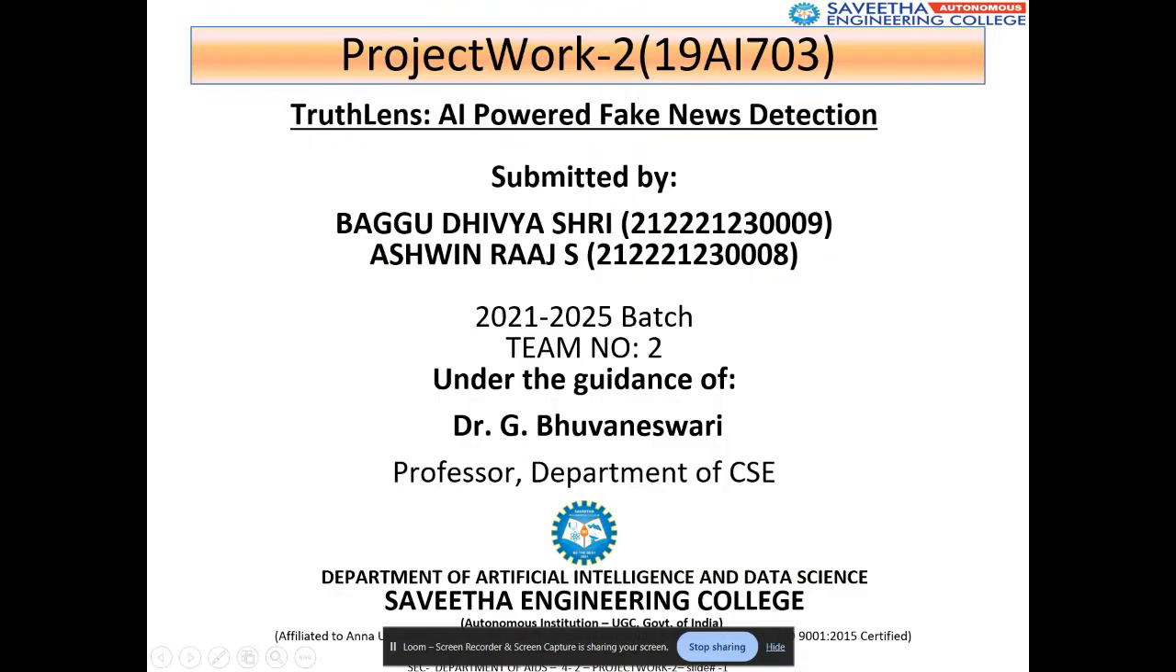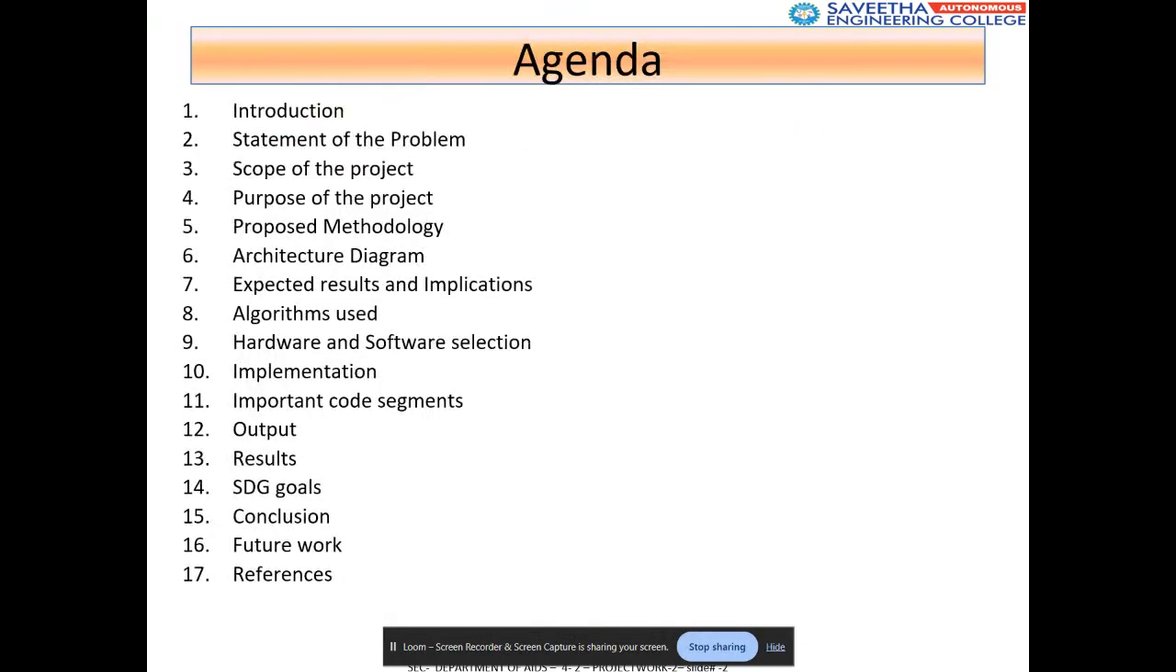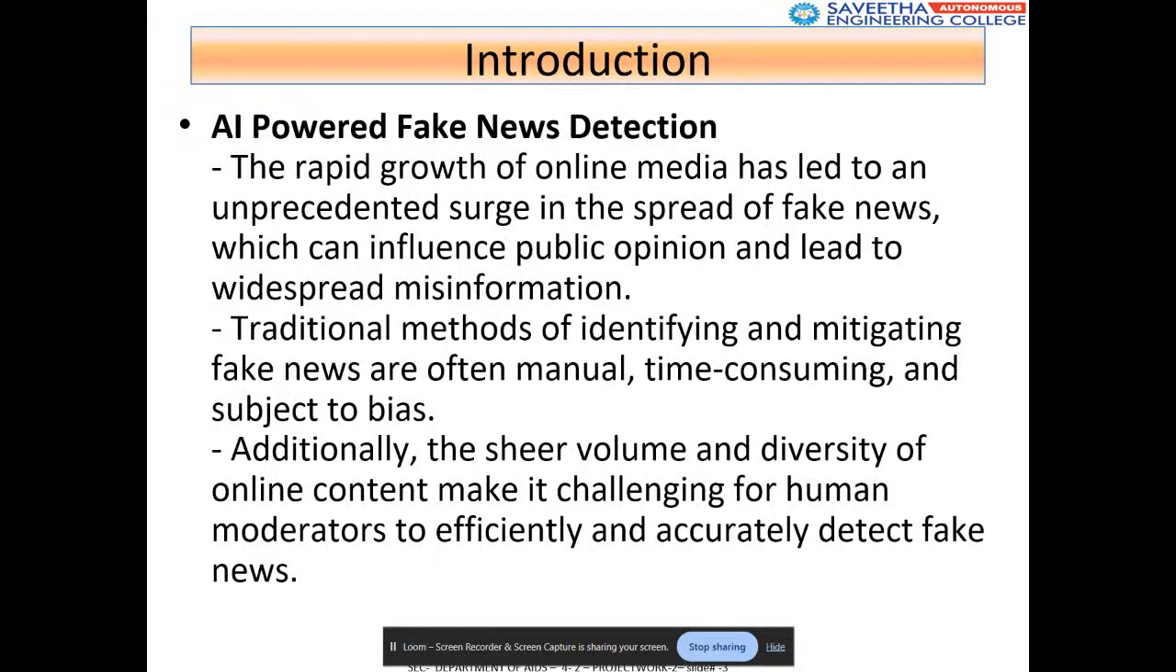So as you can see, the project title is Truth Lens: AI powered fake news detection, and this is a project done by me, Devyashri, and Ashwin Raj, my teammate. Okay, so let me begin with a short introduction. AI powered fake news detection.